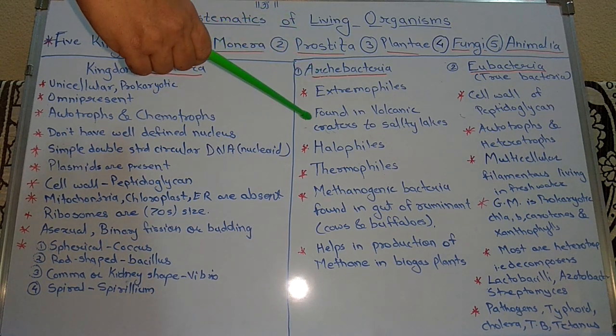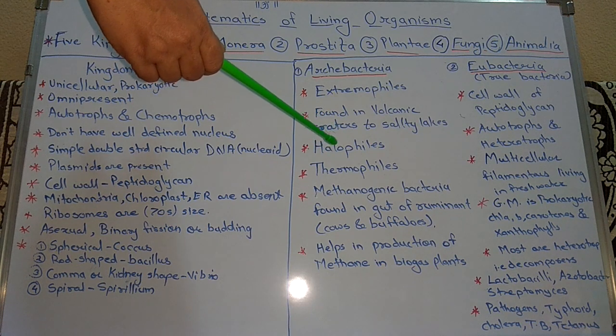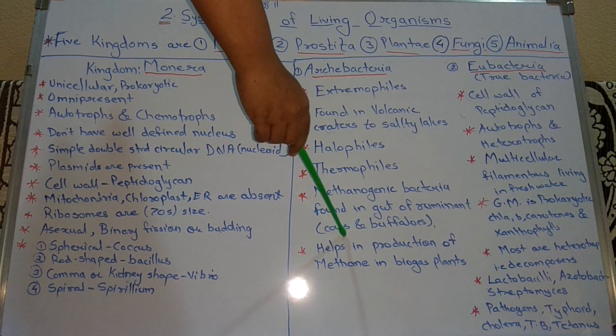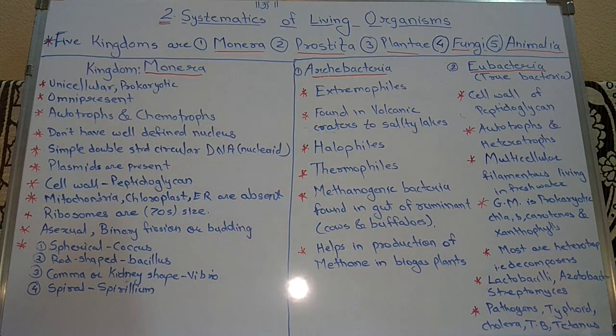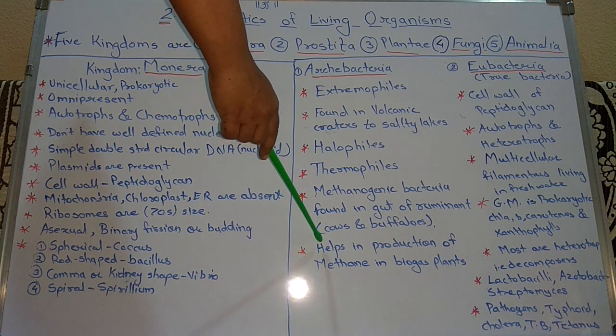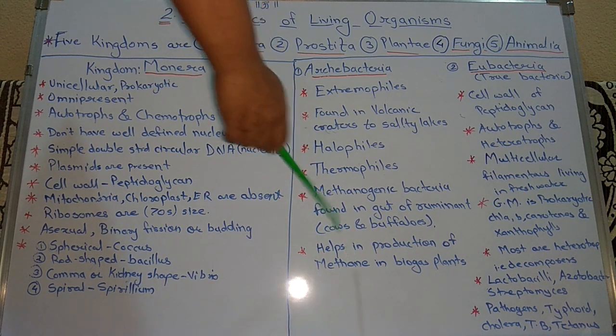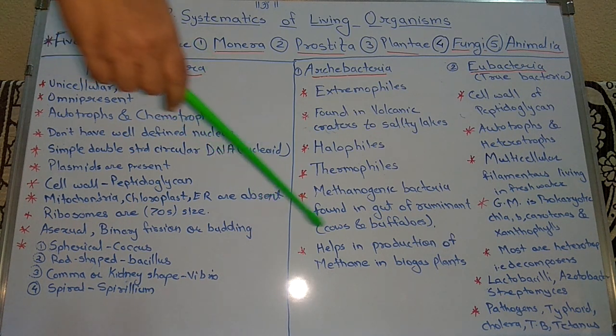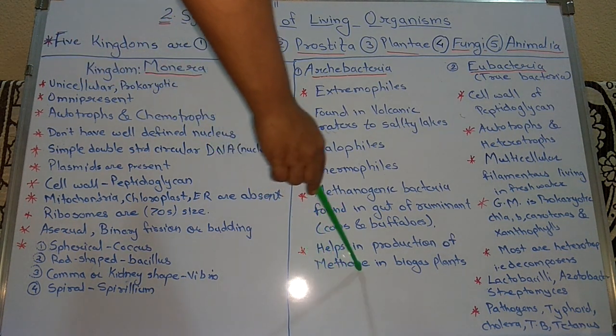What is meant by methanogenic bacteria? The bacteria that produce methane as a byproduct, and they are found in the gut of ruminants, that is cows and buffaloes. These bacteria help in production of methane in biogas plants. We all know that in a biogas plant the methane gas is released.